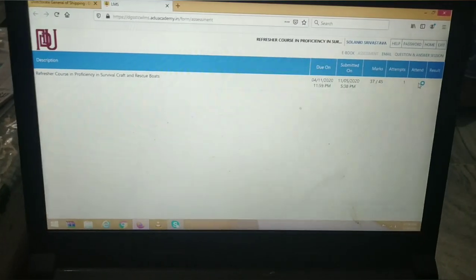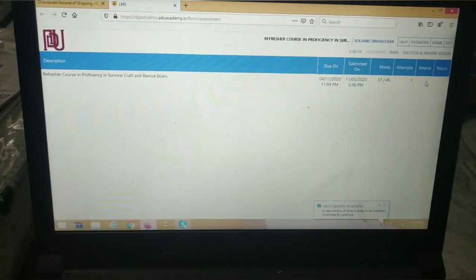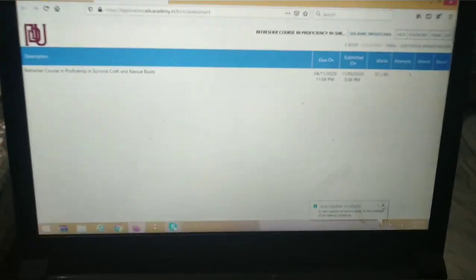So this is the complete procedure for obtaining the STCW modular courses certificate. A bit lengthy, a bit of a headache, but we have to do it.